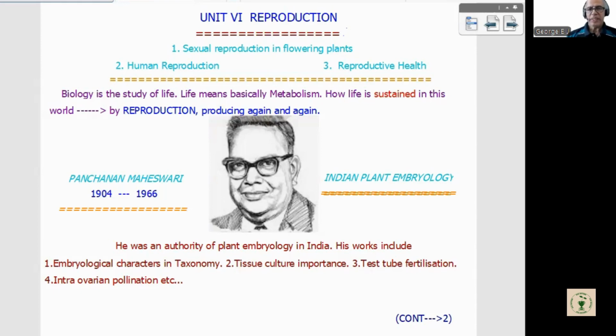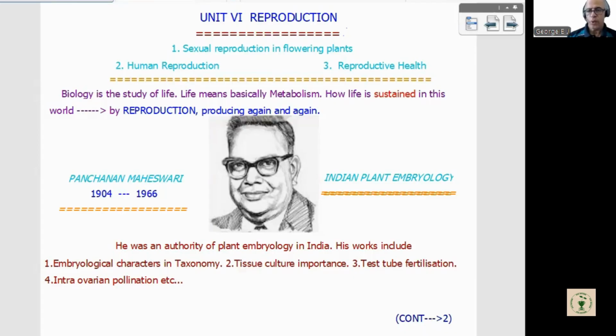Now, when we start with NCERT, all discussion will be based on NCERT, because that is the basic book for the NEET exam and theory exams. A photograph you can observe there. His name is P. Maheshwari, Panchanan Maheshwari, 1904 to 1966.